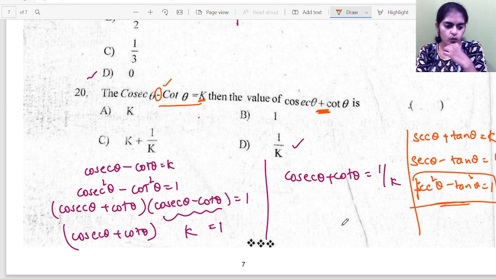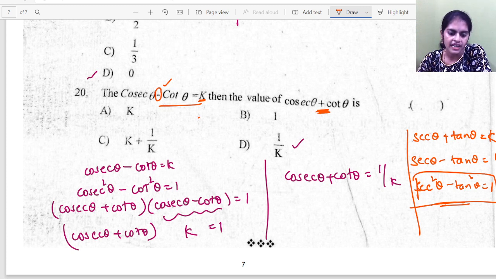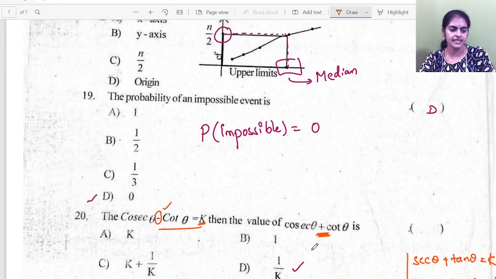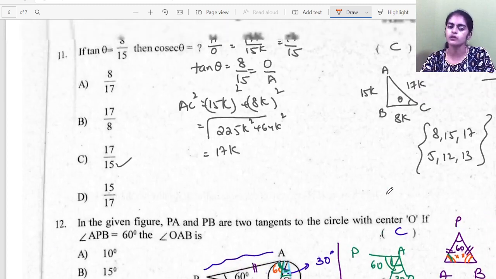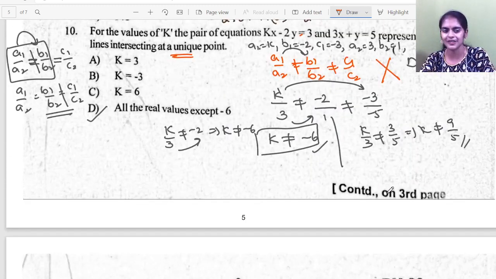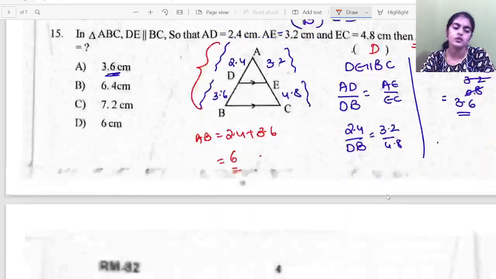Is it clear? So with this we have completed 20 questions, and let me see how much time we have done. We have done 36, or let us take it as 37. But out of these, a lot of time I have been talking to you, so wherever possible I have been discussing extra questions. You will not do all of this in the exam hall, isn't it? You will only do the question, and the extra steps which I wrote, you will not write all of them. You will directly do the question, so you will take less time.